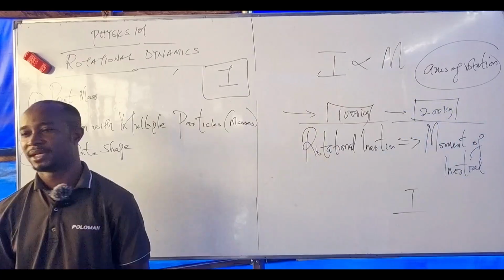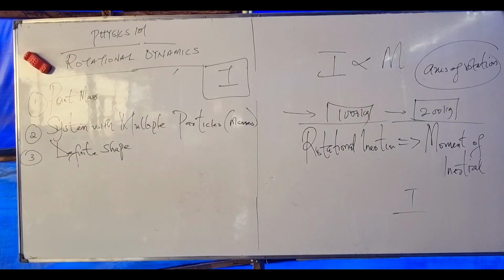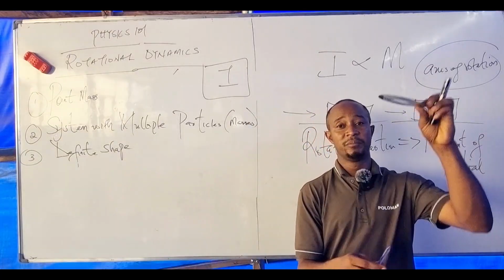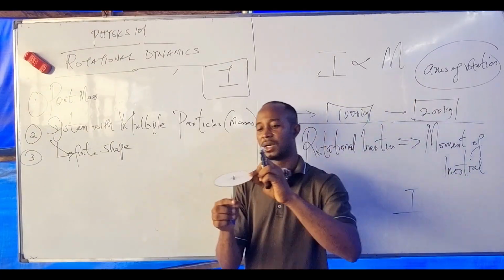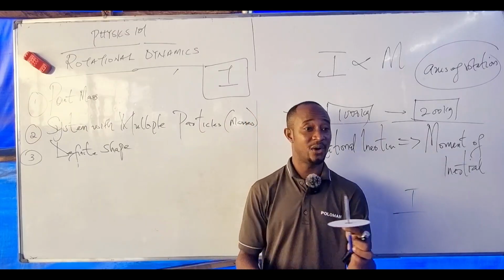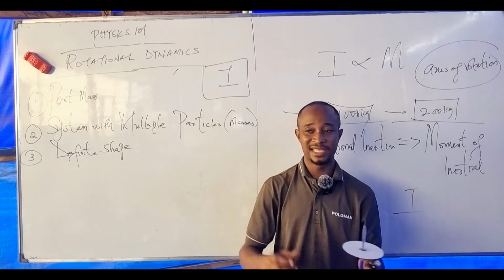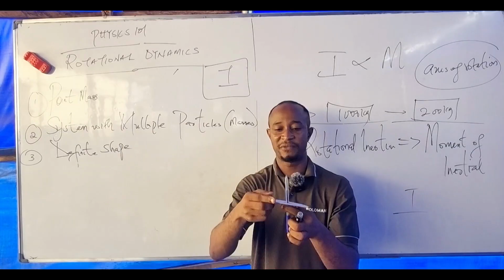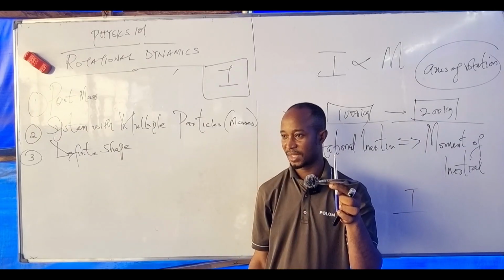If I have a disk, let's say this is the rod and this is a disk. For me to make this body rotate, what do we do? I have to insert the rod inside the disk. This is how every fan operates. There's always a rod that passes through the center of a fan that causes the fan to rotate.